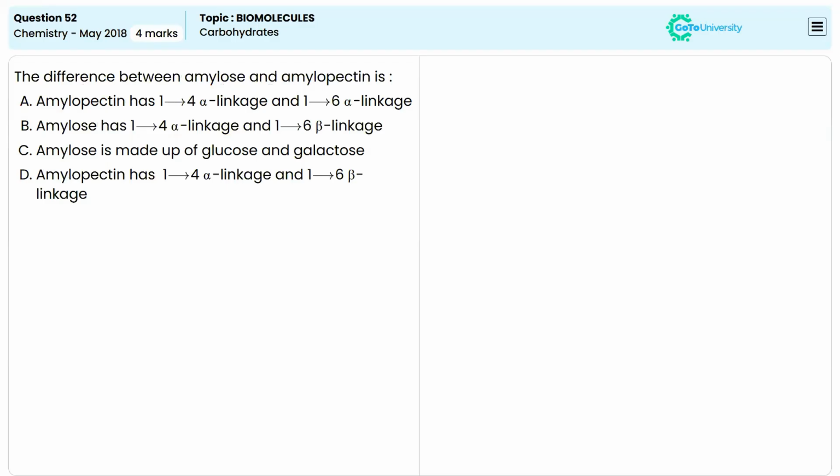So the next question, we have to find out the difference between amylose and amylopectin. Amylose and amylopectin are actually two types of polysaccharides found in starch. If you come to the structure of these two, amylose is a linear polymer of alpha D glucose, and they are linked by alpha.